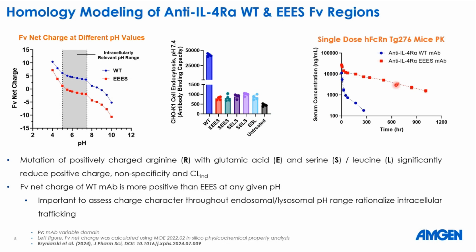We tested the wild type and EES molecule in TG276 mice PK, and we found that the EES mutant mAb exhibited a very high serum concentration profile compared to anti-IL-4 alpha mAb, which exhibited very high clearance. So it is important to assess charge character throughout the endosomal or lysosomal pH range to rationalize intracellular trafficking.